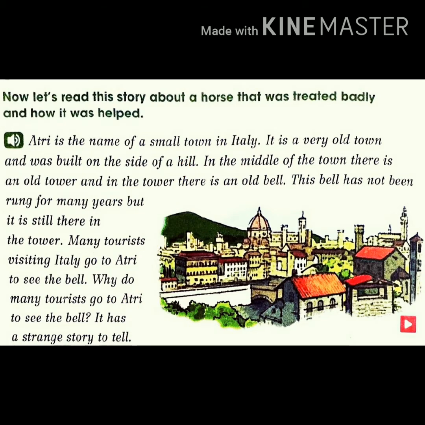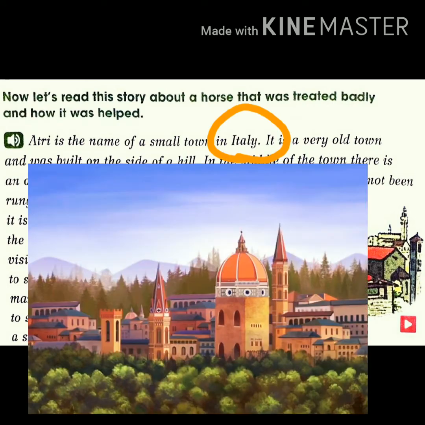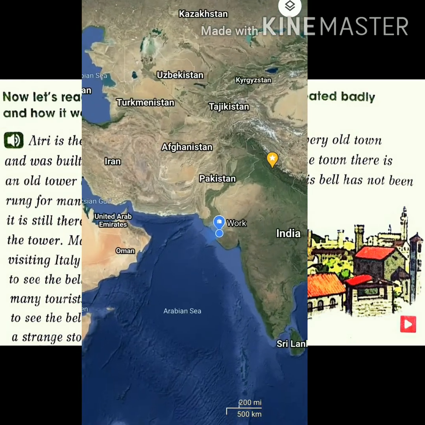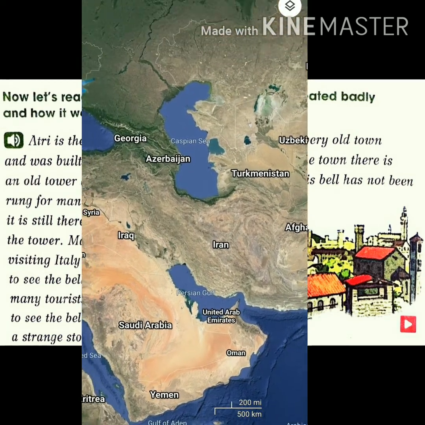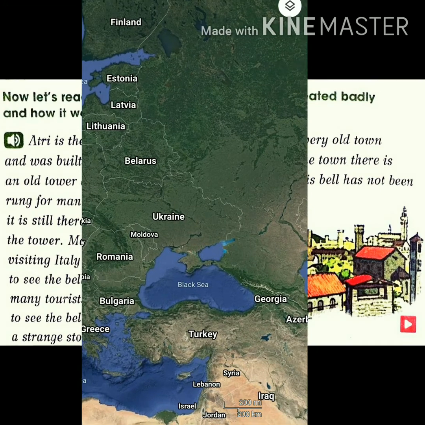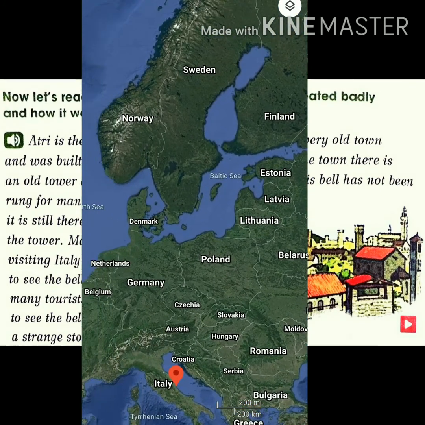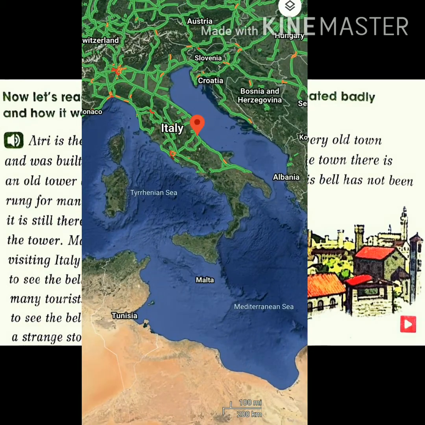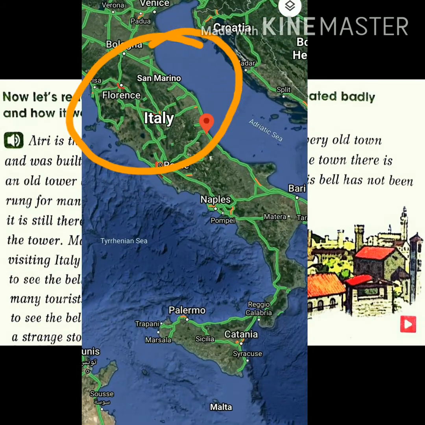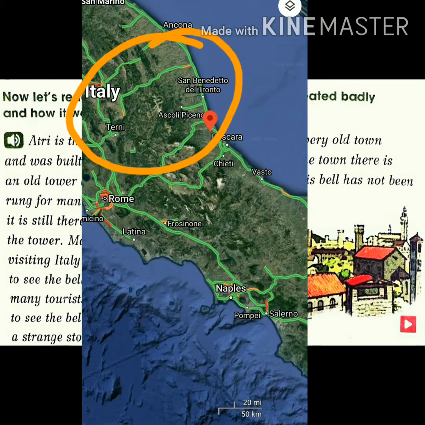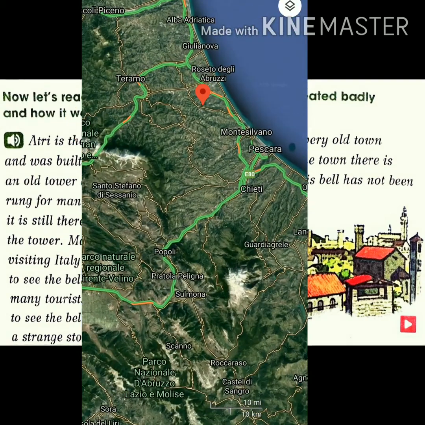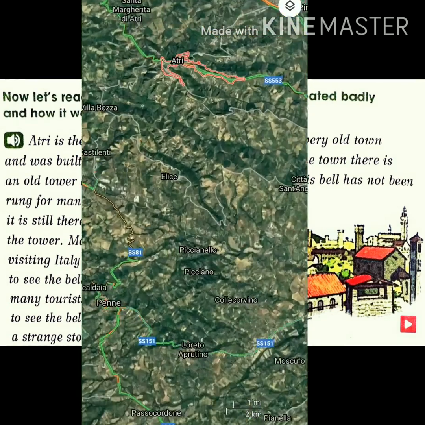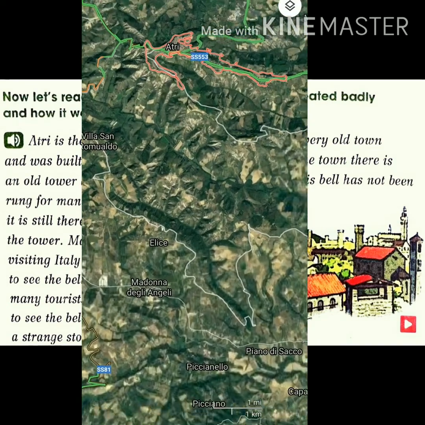So let's go to Italy and see where the town of Atri exists. So here is our India. Move westward on this world map and near the Mediterranean Sea, we are here with the country whose name is Italy. And when we zoom in more, we get the town whose name is Atri.